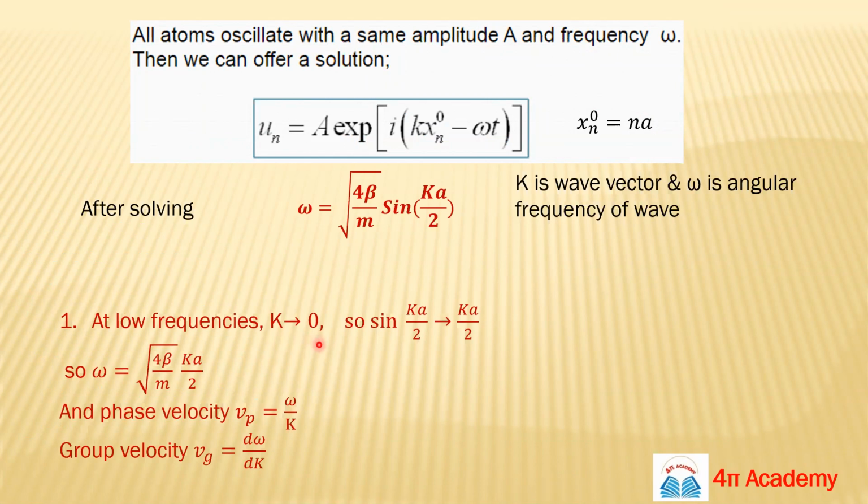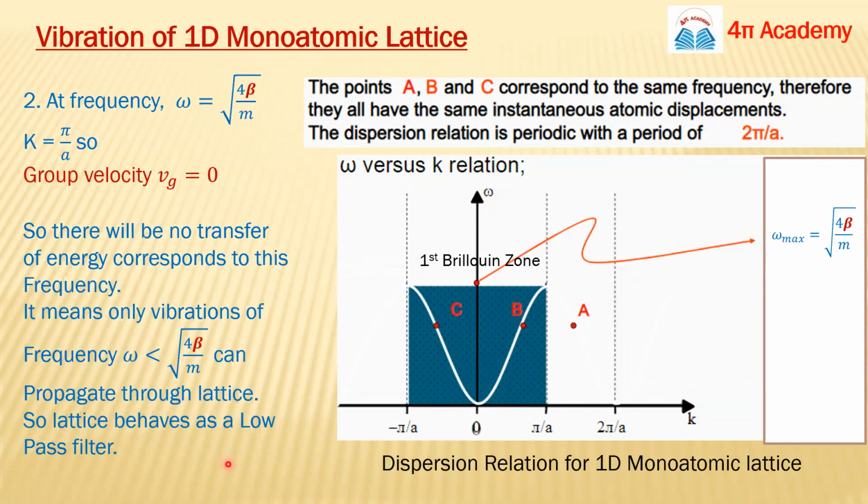If k tends to 0, we get the first case. If suppose our k is pi by a, your value of omega is maximum, and this maximum value is under root 4 beta upon m. And above this value, if your k is greater than pi by a, in this region there is nothing here, means you are not getting any signals, as we have discussed.